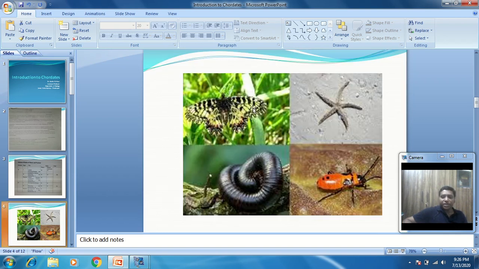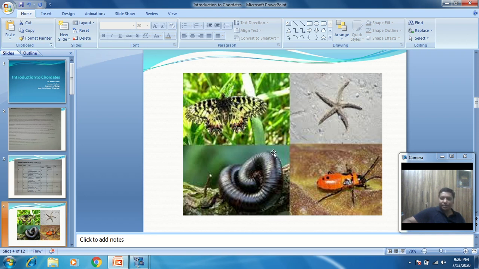So in this picture we see different types of animals: the butterfly, starfish, these worms and the beetle. So what are these? These are nothing but invertebrate animals. What is an invertebrate animal? Invertebrate animals lack the vertebral column.